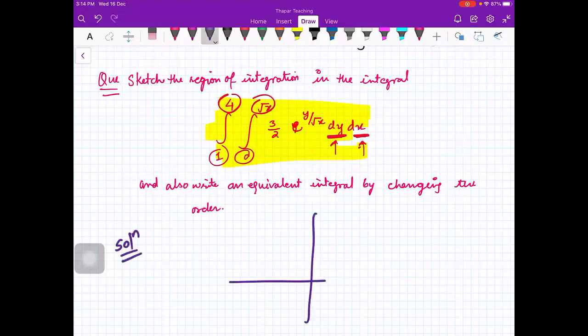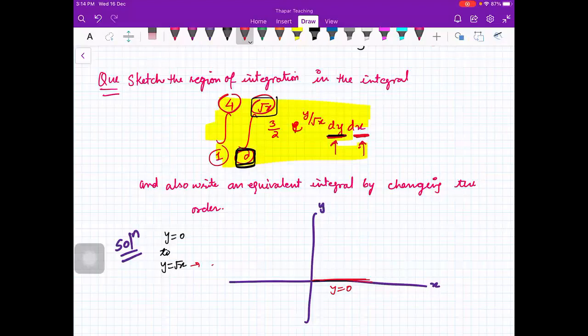You'll just draw your xy plane. These are the limits of y or x? You are first integrating with respect to y. So you are going from y equal to 0 to y equal to root x. So this line here is y equal to 0. Y equal to root x, what is this?